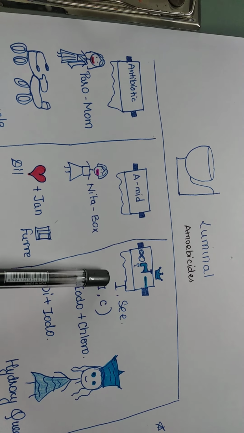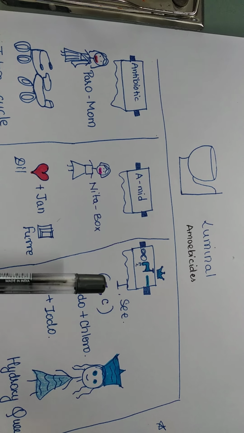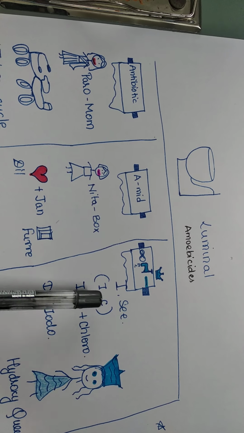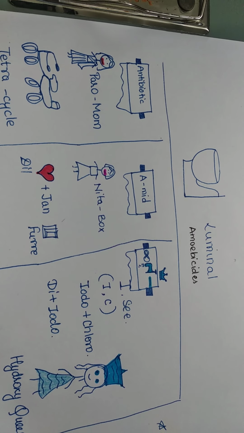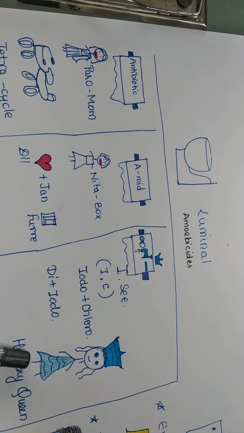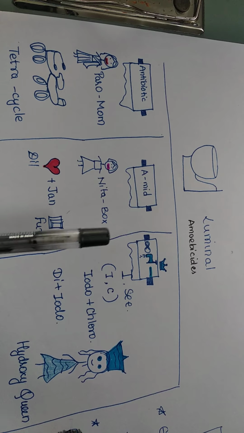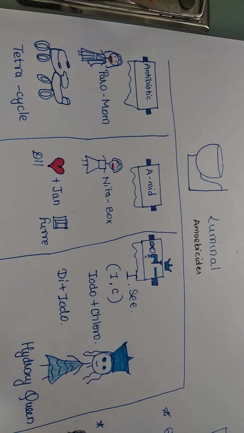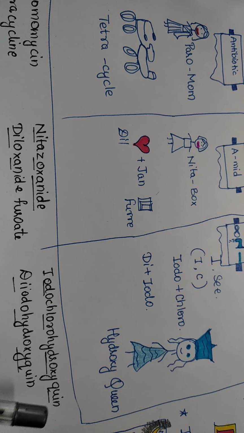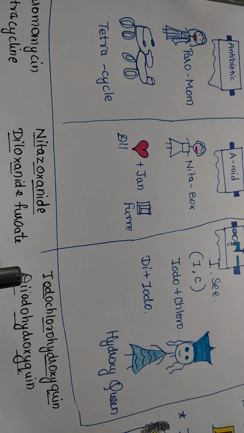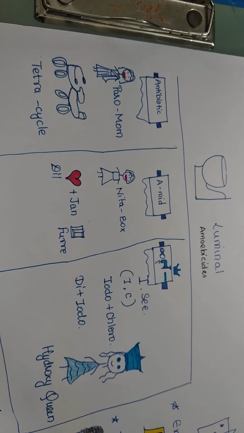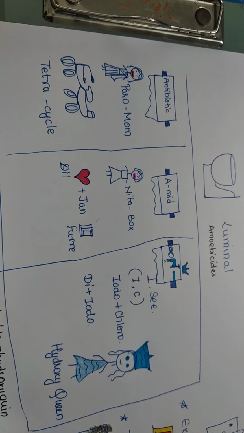I signifies iodo and C is chloro. So the drugs are iodochlorohydroxyquine, and diiodohydroxyquine. So the drugs are iodochlorohydroxyquine and diiodohydroxyquine. So these are the luminal amebicide drugs.